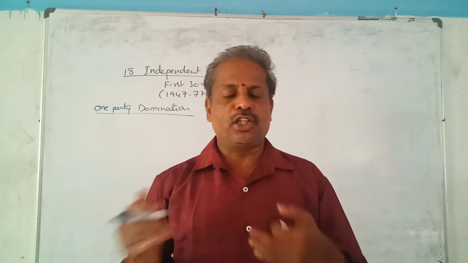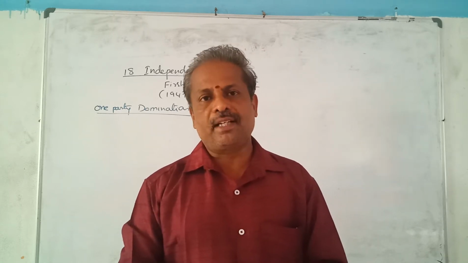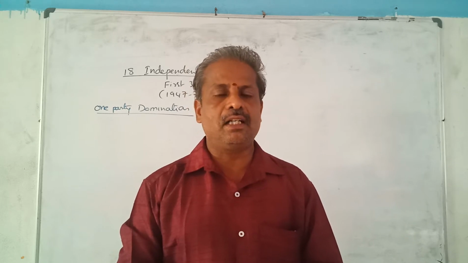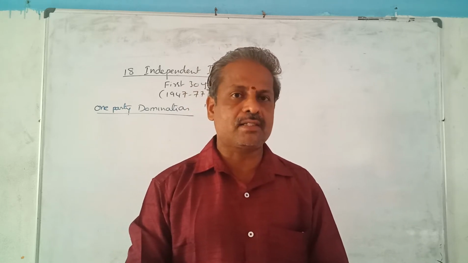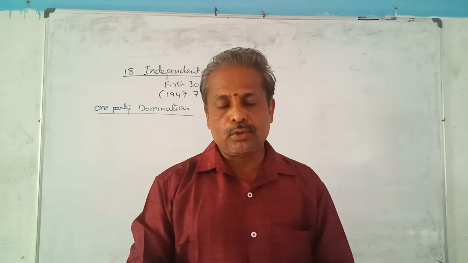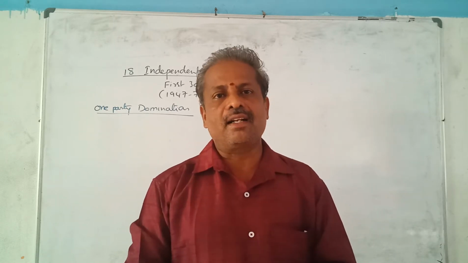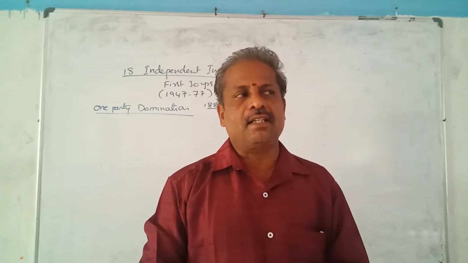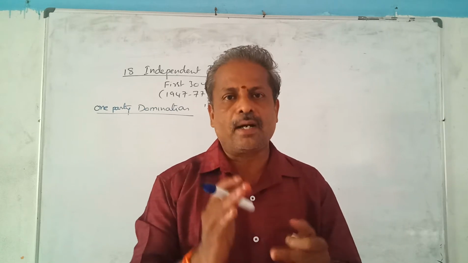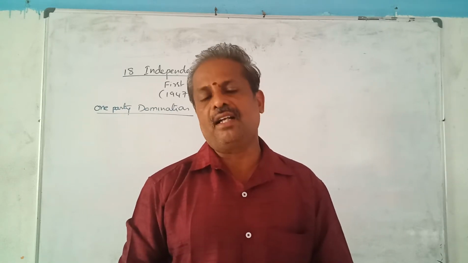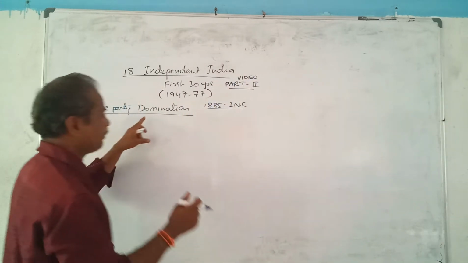it has been continuing its domination from 1947 independence onwards up to 1977, up to the 6th general elections. It means for 30 years a single party alone dominated in our India. This is to be called one party domination.